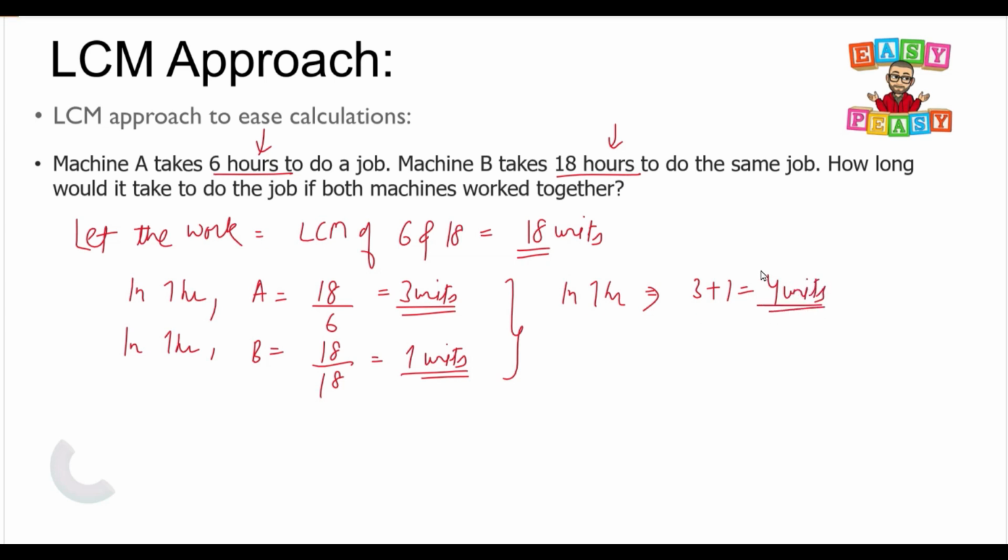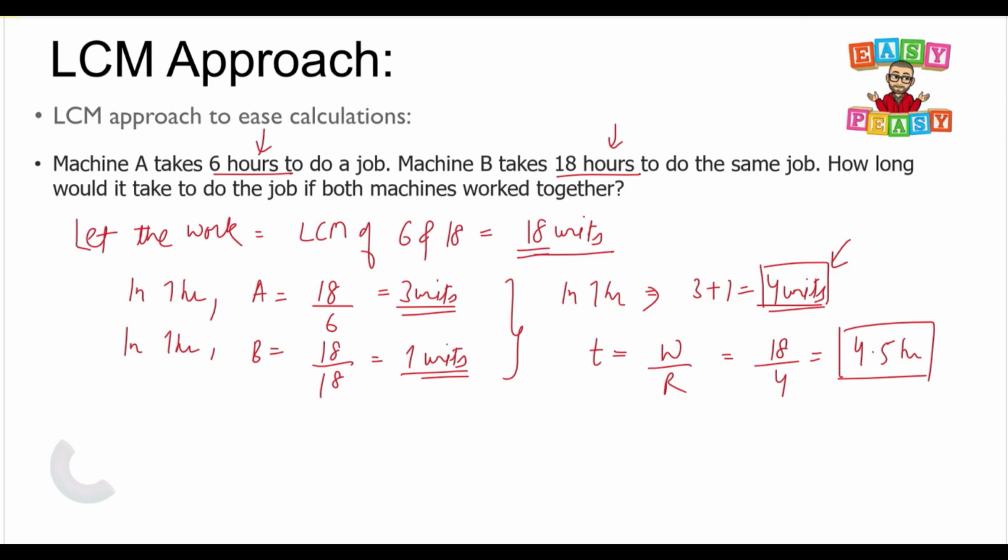So this work will be done in 1 hour, and the total work is 18. So how much time will be taken? Time will be equal to work upon rate, right? So work is 18 and the amount of work done per unit of time, this is the rate, because rate is nothing but the amount of work done per unit of time. So 18 upon 4, this is equal to 4.5 hours. This is the same as the previous approach, but this approach generally eliminates the use of fractions, so it is quite easy.